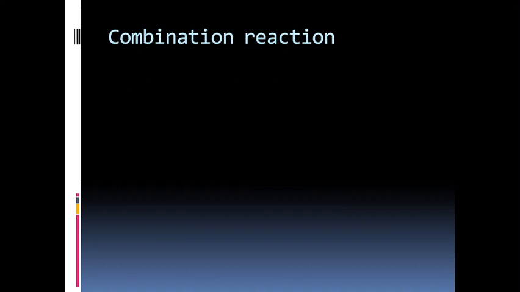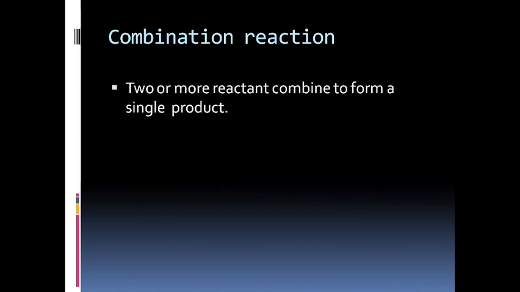The first one is combination reaction. Now, what is a combination reaction? Two or more reactants combine to form a single product. Remember that it is very easy: two or more reactants combine and form a single product, then it is known as a combination reaction. So on the reactant side, it could be two or more reactants, but they all will combine and form a single product.